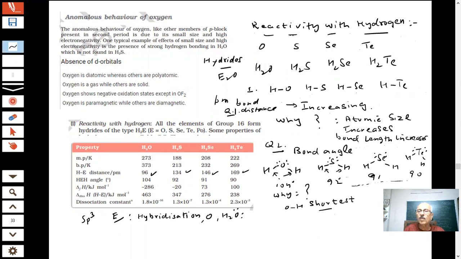Therefore, the bond pair repulsion will be more here. Which bond pair repulsion? The OH bond pair. There are two. This repulsion will be more, whereas here the bond length is longer. Sulfur is larger. Therefore, you see the difference here: 92 and you are getting 104. So there is a difference of 12 degrees. This is a large increase, but there is not much to be worked out here. What is my point?